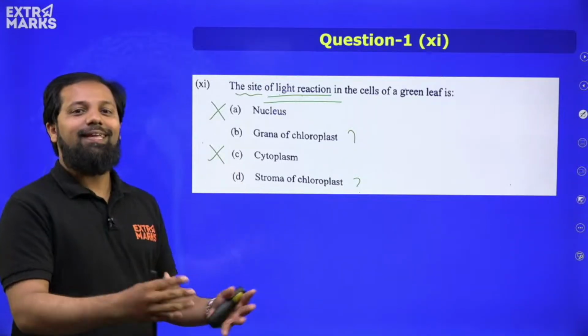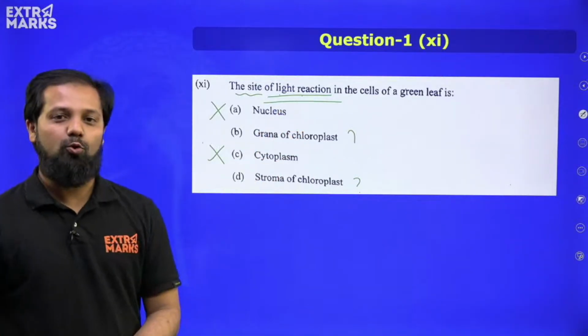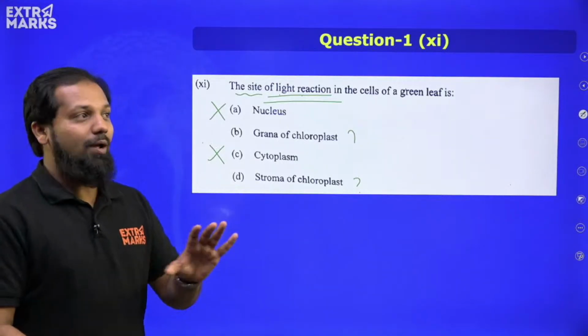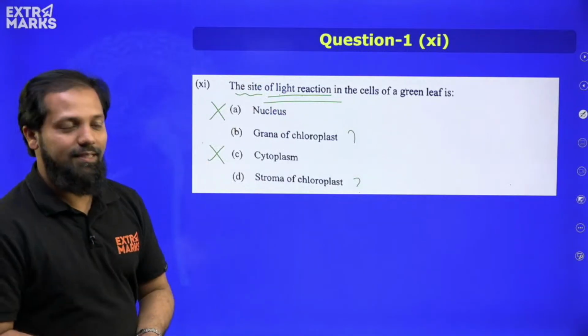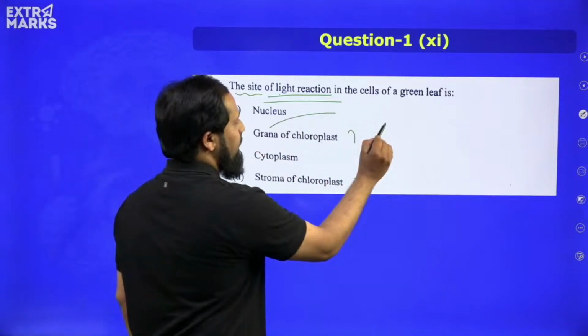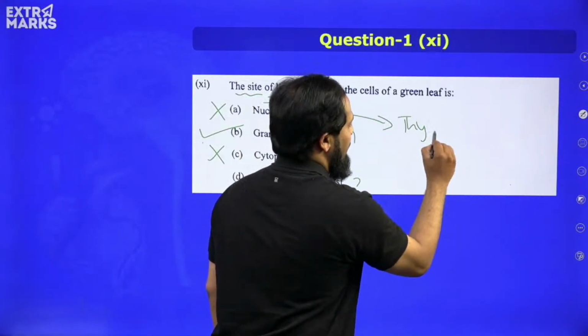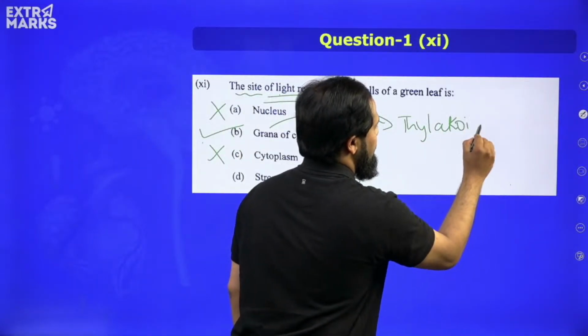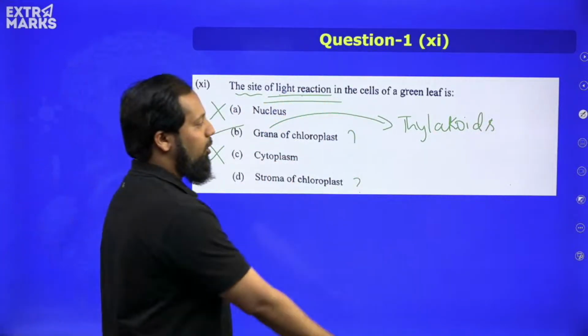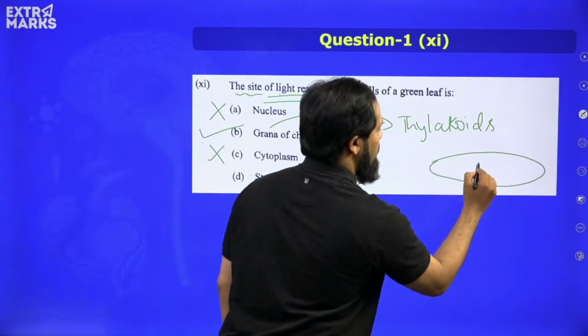Now these are the two suspected options we have. Option C also we can very easily eliminate, because these are the two parts of the chloroplast in which the photosynthetic reactions are happening. Now coming to the light reaction, obviously the answer should be option B, grana, because grana contains the thylakoids, which are the sac-like structures. On the membrane of the thylakoid, we have the chlorophyll pigments.